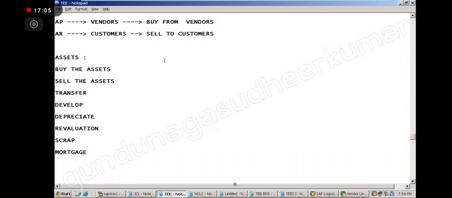But coming to asset accounting, it is complicated. Why? Because you can buy the asset, sell the asset, transfer the asset, develop the asset, depreciate, evaluate, scrap, mortgage, and there are 100 others. Correct? These will happen only with the assets, like maintenance of the assets. See, customers I will not scrap now, I will not depreciate them now. These are specific to the assets. That's why there is complication.